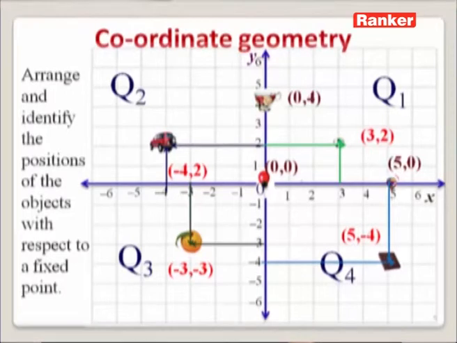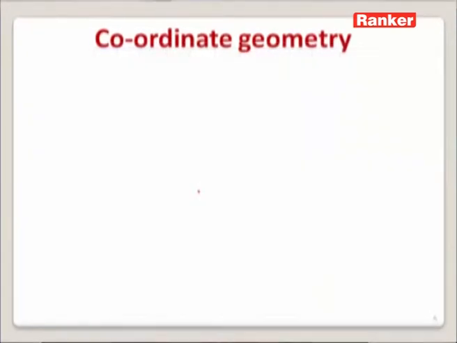From this, we can say that the y coordinate on the x-axis will always be equal to 0. This is how we can identify the position of a particular object with the help of a coordinate axis.